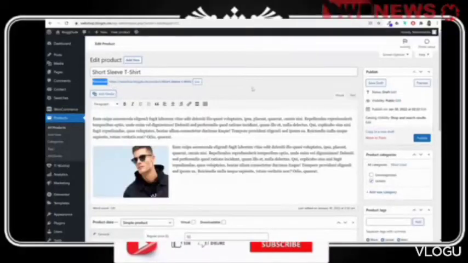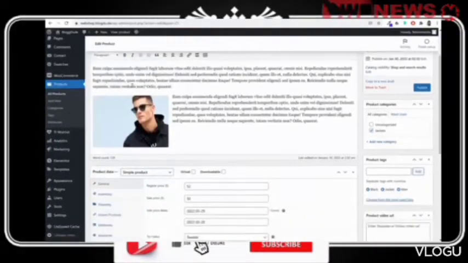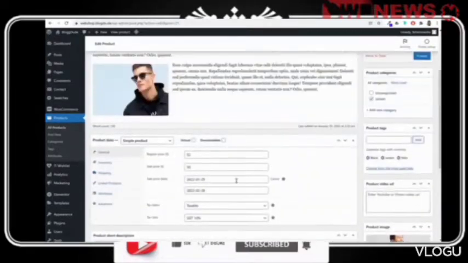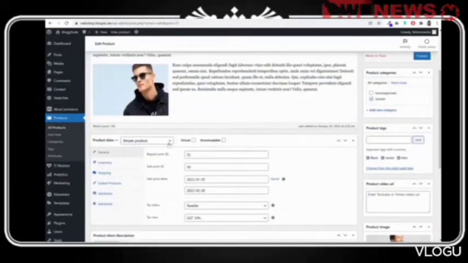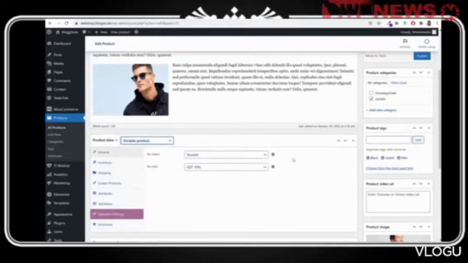Always make sure to also change the permalink. Now similarly you can add description, long description, short description, and so on. Now for the variable product, instead of product data simple, you have to select variable. Now tags, class, and everything will be same.